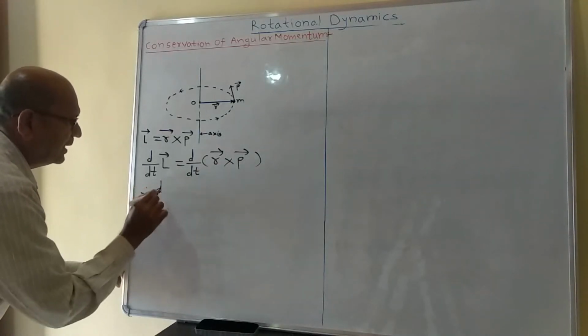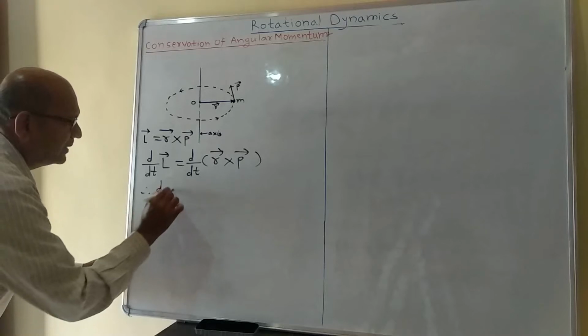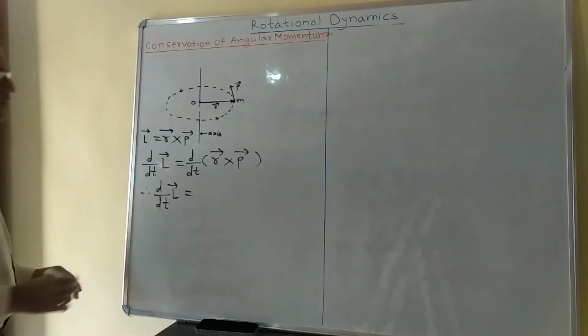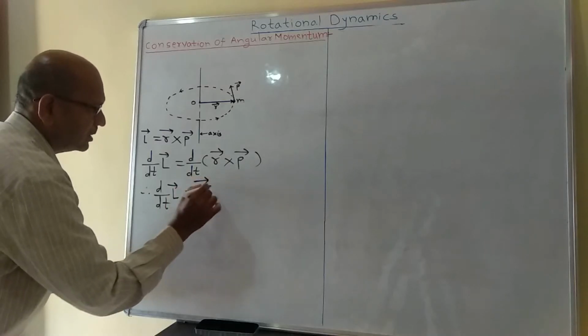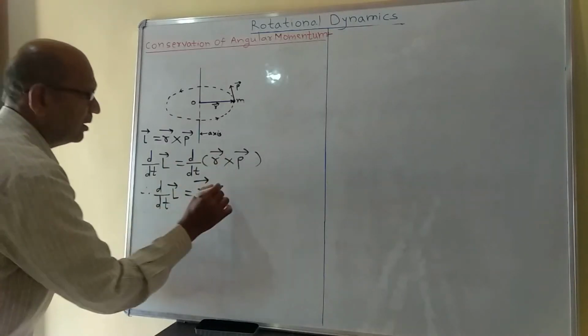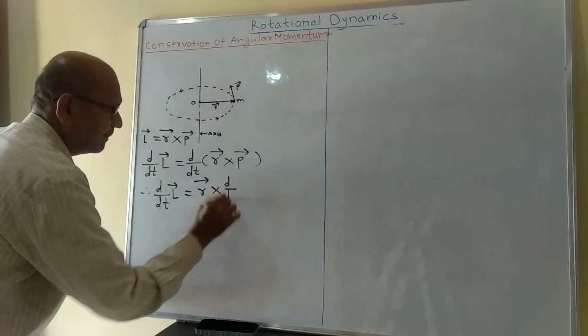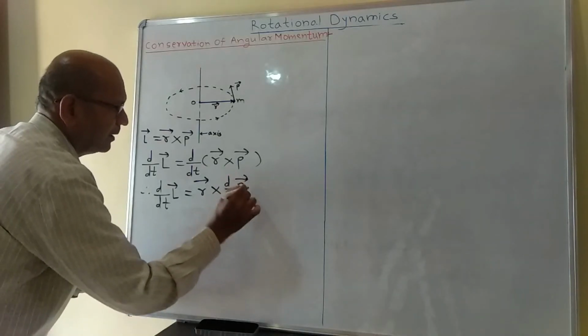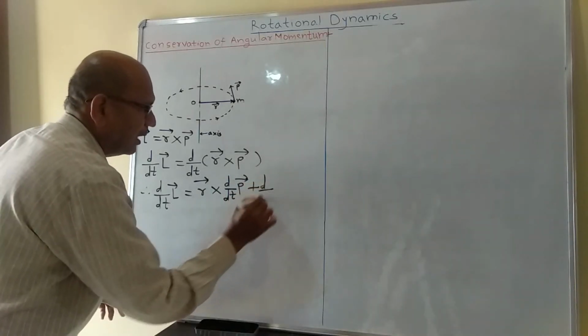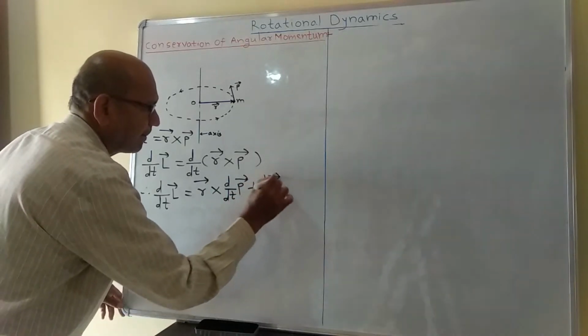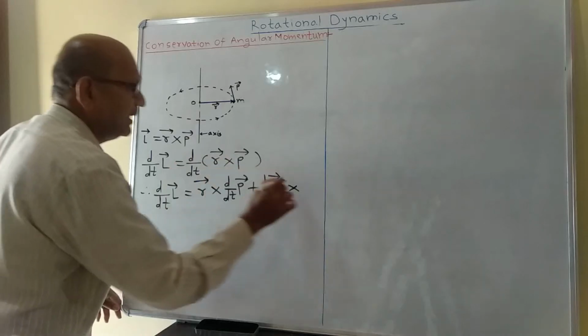Therefore, d by dt of L bar is equal to r bar cross d by dt of p bar plus d by dt of r bar cross p bar.